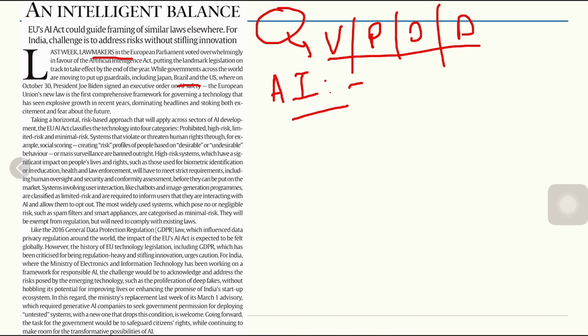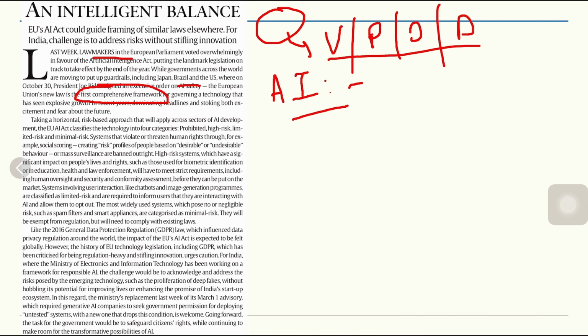So the European Union's act can be a cornerstone or a foundational thing for others to follow and save the population from general harassment that can be brought forth by AI. The European Union's new law is the first comprehensive framework. We need to remember it is the first comprehensive framework for governing a technology that has seen explosive growth.